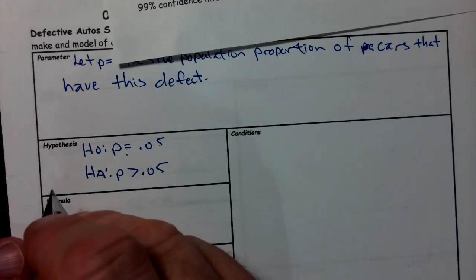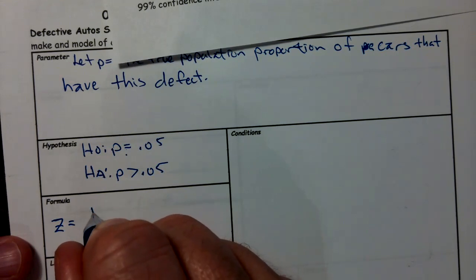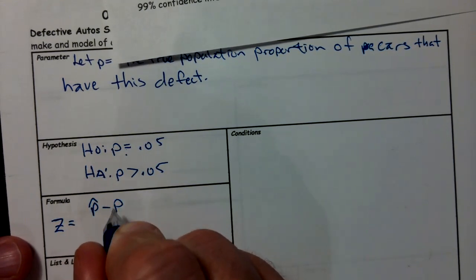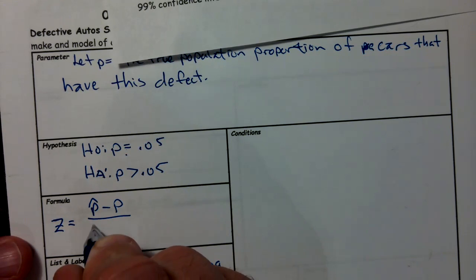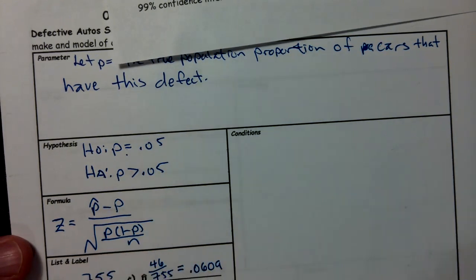So the formula. Well, we're doing a hypothesis test for one proportion Z. So it's Z equals P hat minus P over the square root of P times 1 minus P over N.